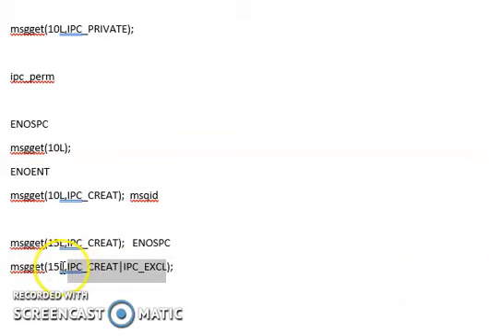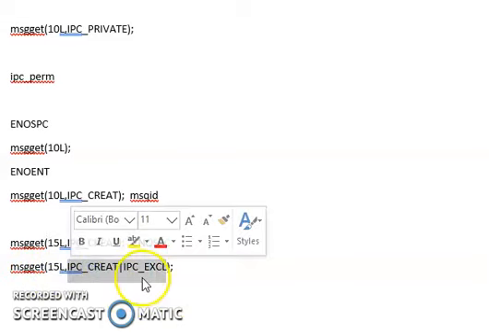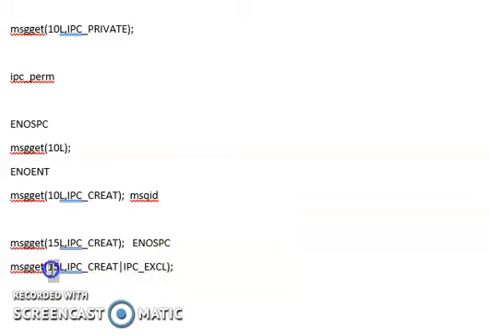As there is already an existing message queue with 15L as the key, your system call fails in this case, because it is explicitly expecting things not to be accessed, only asking you to create, and a message queue already exists with 15L. So this again returns an error message which says EEXIST. EEXIST is the error which will be returned when you are trying to create an existing public message queue.